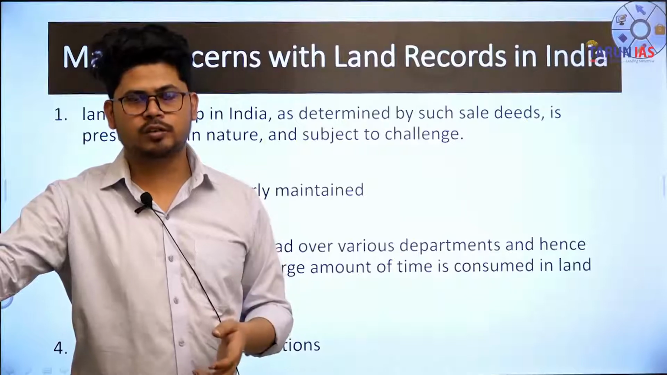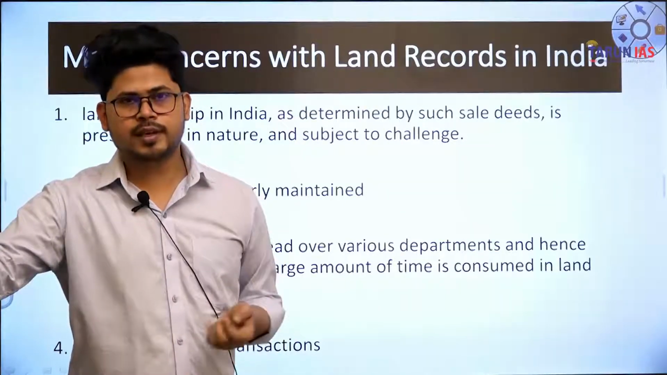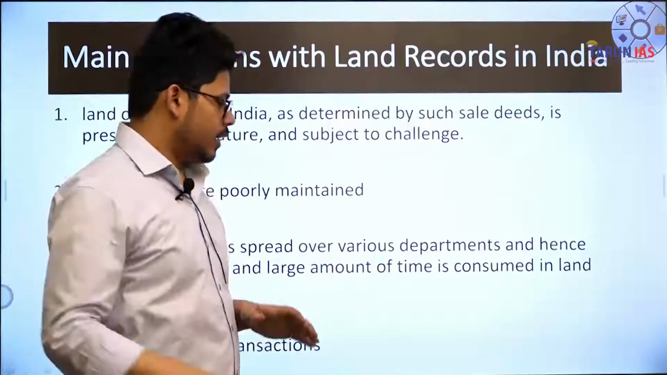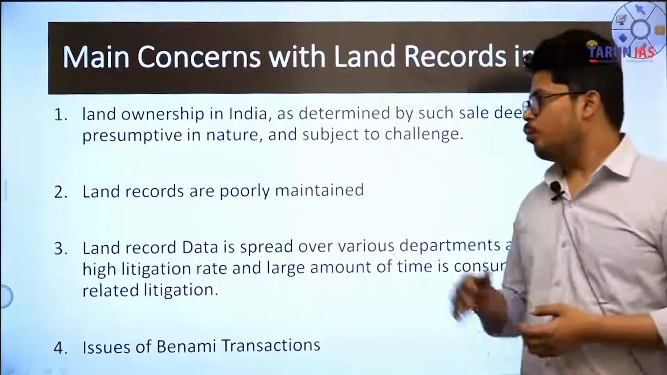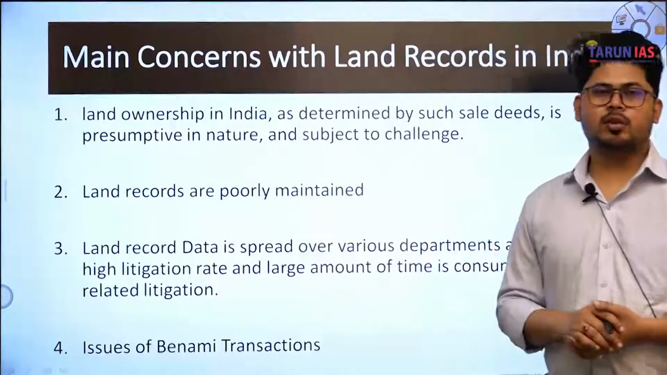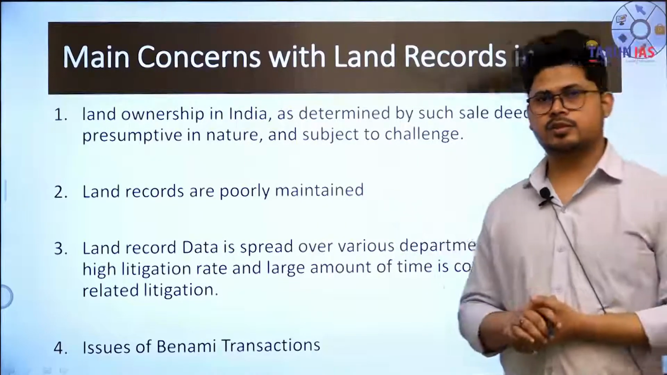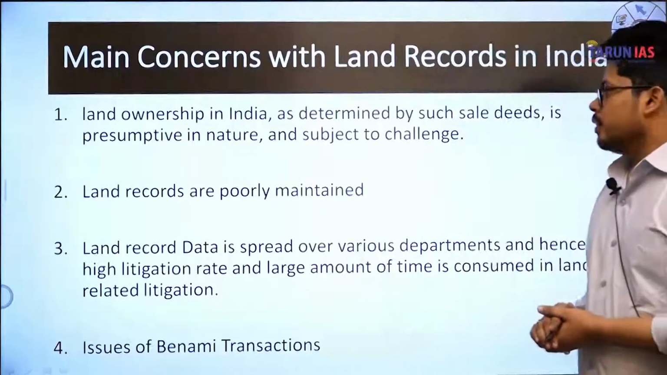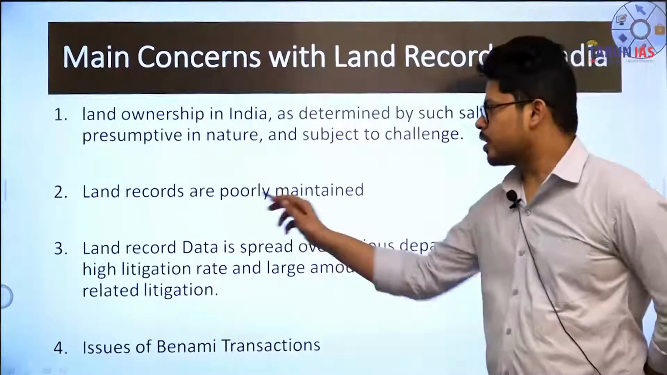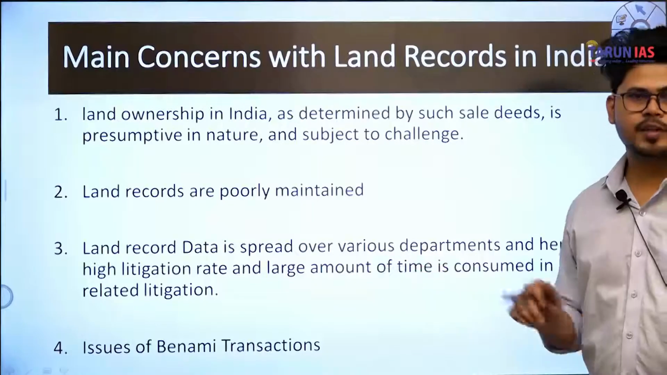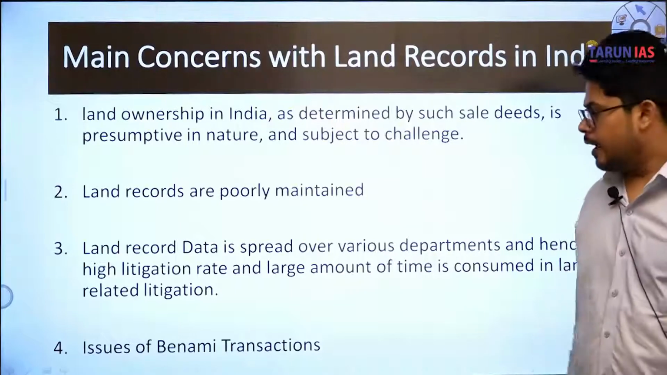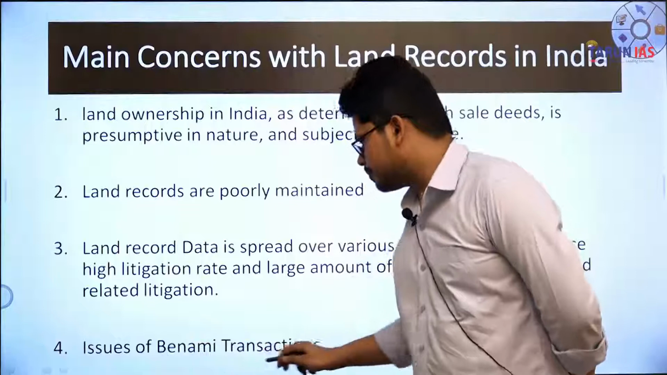In Supreme Court itself around 54,000 cases are pending. And in the whole country around 1 crore cases are pending. And most of the cases in lower courts are about civil disputes. Okay. The second one is land records are poorly maintained. As I said, land record data is spread over various departments. Okay. And issues of benami transactions.